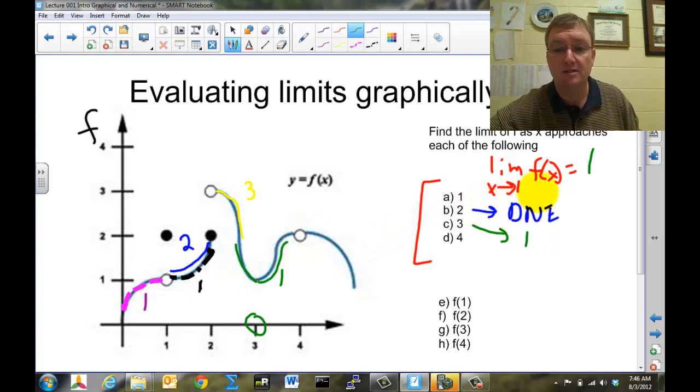So the limit as x approaches 1 is 1. The limit as x approaches 3 is 1. And at 2 it doesn't exist. Now let's stop for a moment and you see if you can determine what the limit is as x approaches the number 4.